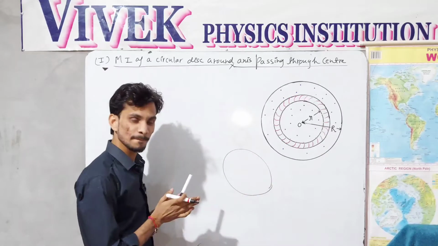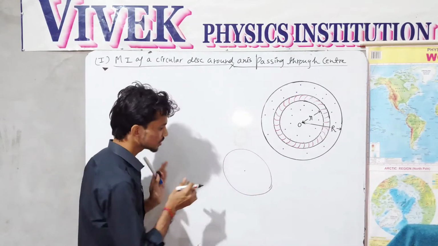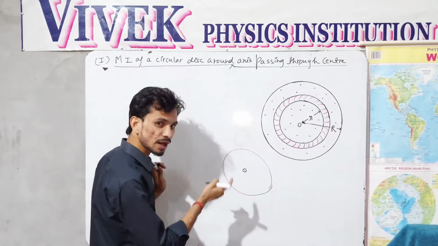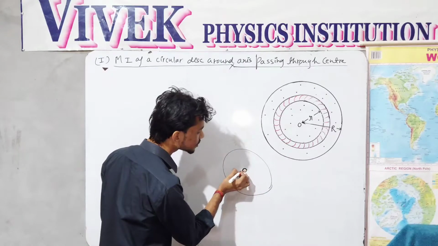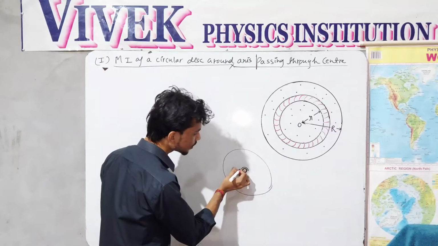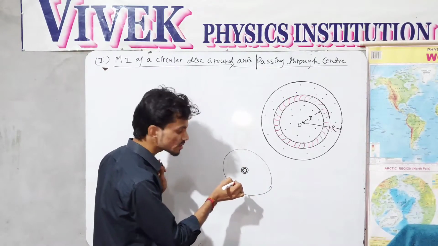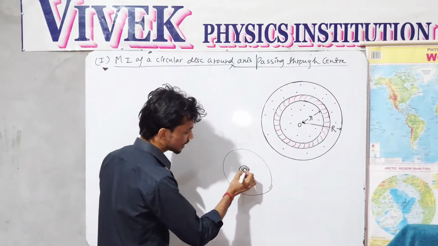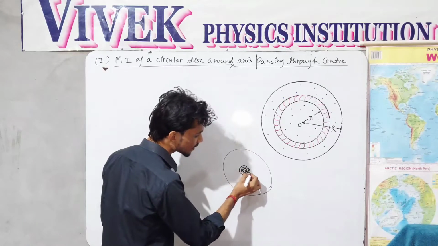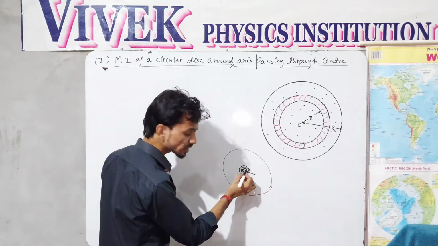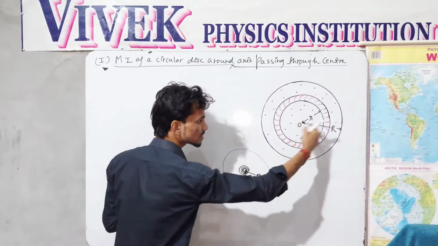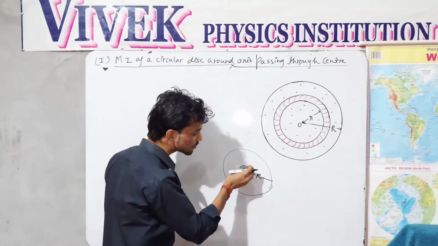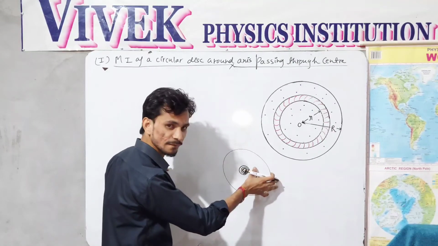If this is a disc and this is the center, then I can assume that this circular part is a circular ring which is a part of the disc, and another circular ring is also a part of the disc. In the same way, if I take all such rings from 0 radius up to capital R distance, the complete radius of the disc, then I am taking the complete matter of the disc.